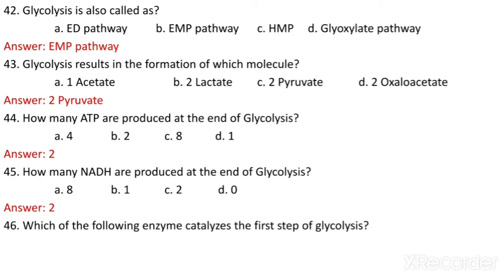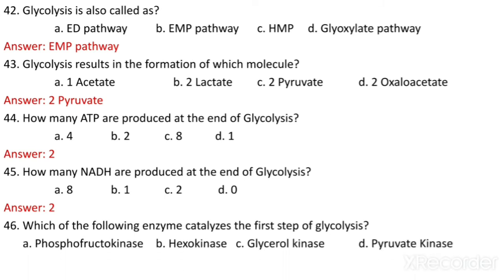Which of the following enzymes catalyzes the first step of glycolysis? Phosphofructokinase, hexokinase, glycerol kinase, or pyruvate kinase. So the first enzyme in glycolysis is hexokinase. That is option B.